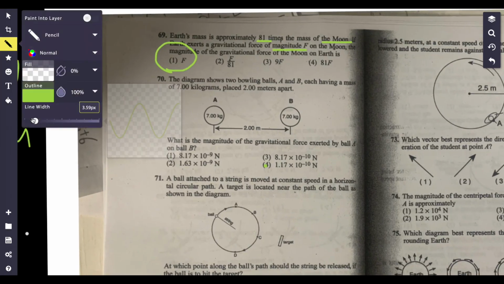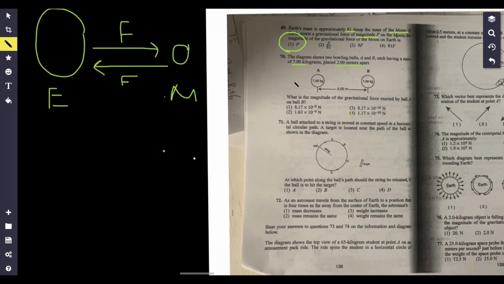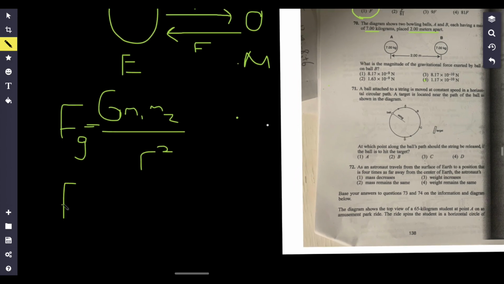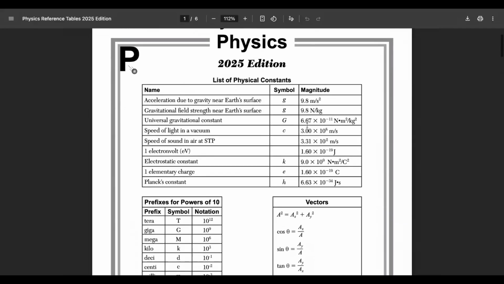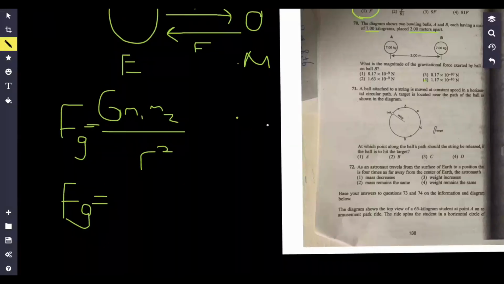Okay, the diagram: 2 bowling balls, with some kilograms, 2 meters apart. This is just applying the formula. Okay, so in this case, this divided by r squared. So in this case, the constant, big G, is going to be 6.67 times 10 to the negative 11.